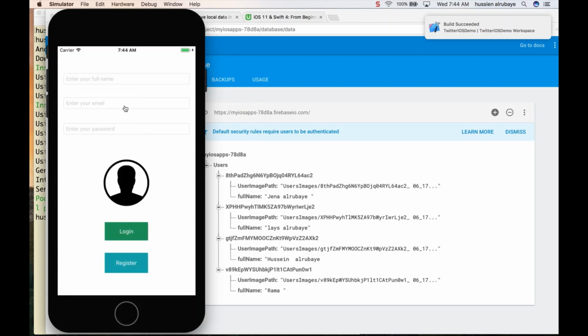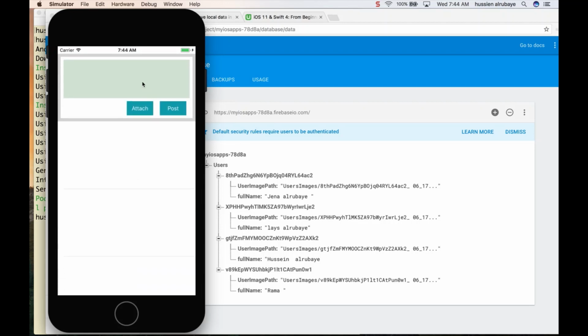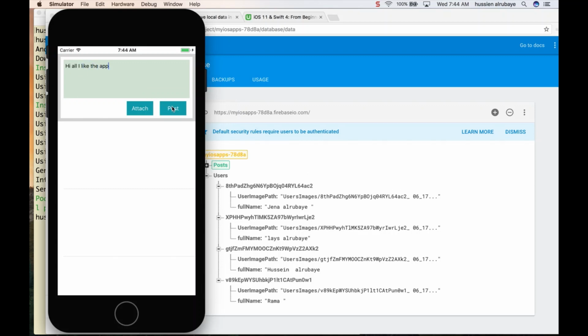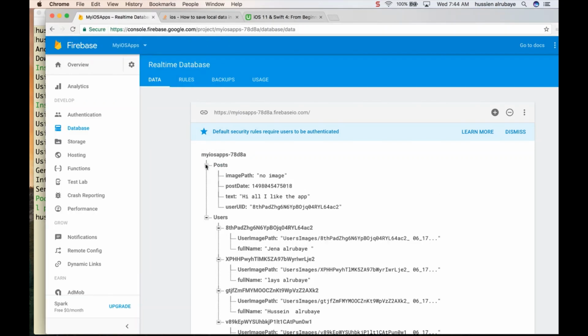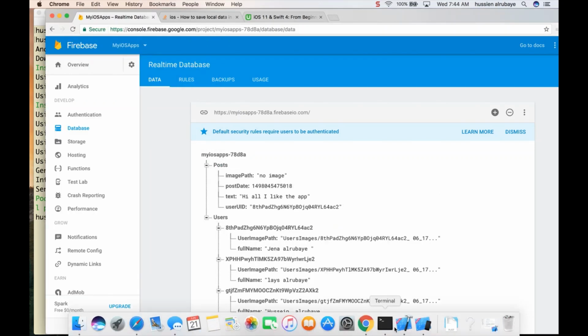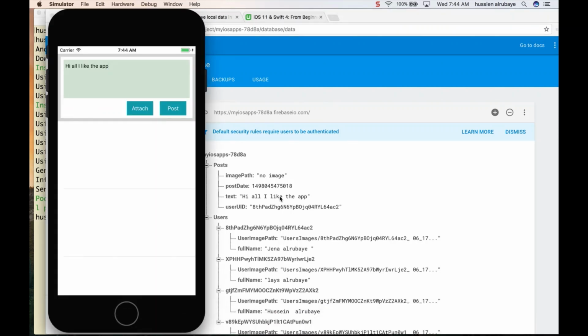Yes, let me see what we did so far. So I say Jenna at gmail.com. Too many logins, 1 2 3 4 5. Okay, bam, login, get this page. I say hey all, I like the app. Okay, then at post, he shows the post. If you see, he just shows me this post, which is this one. Hi all, I like the app. He adds Jenna, the post date, no image, the Jenna user UID.